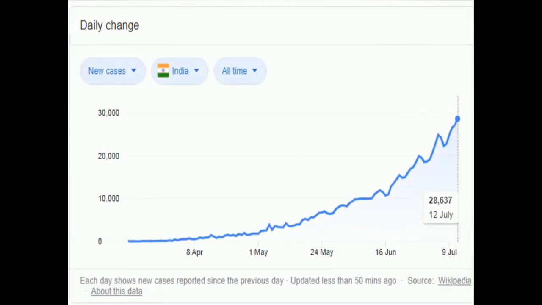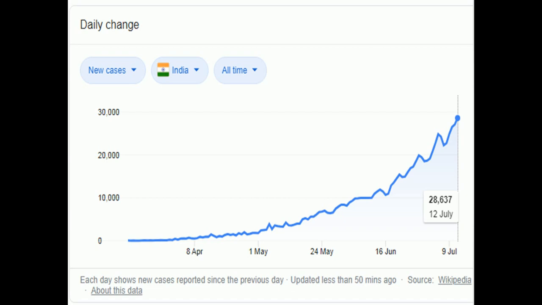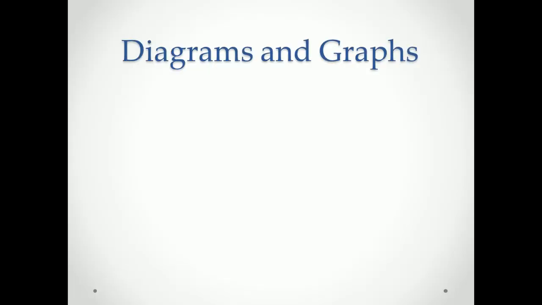Similarly, this is also a corona graph in India. On 12th July, you can see 28,637 new cases. Up to 12th July, you can see the graph is increasing from April to July. So this type of graphs we see daily from the start.